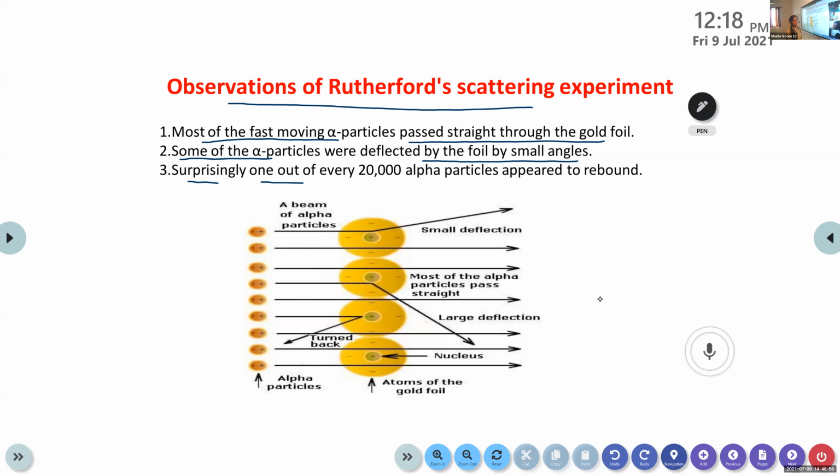Sarah, can you tell me the main observations of the alpha ray scattering experiment? Yes, ma'am. A few alpha particles bounce back. I should read it? Yes, you can read. Oh, okay.